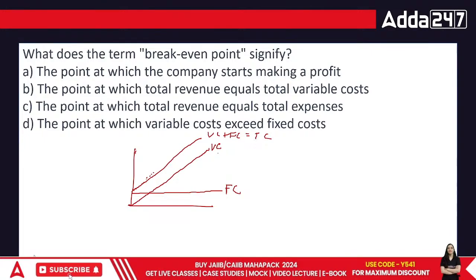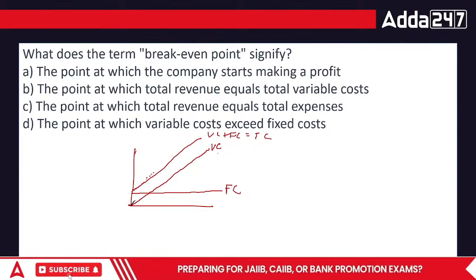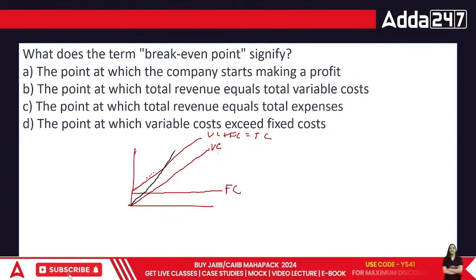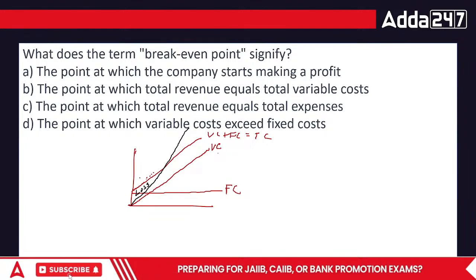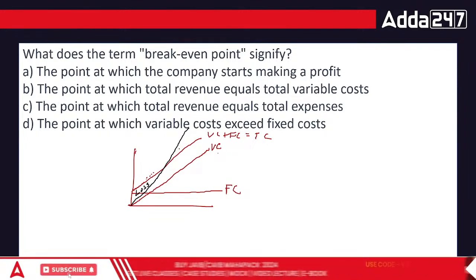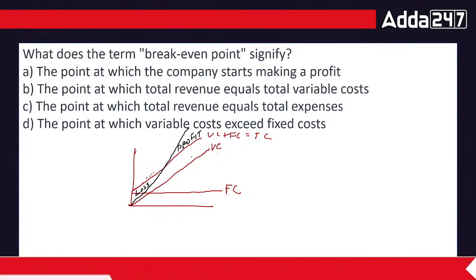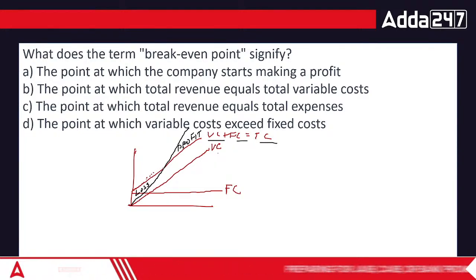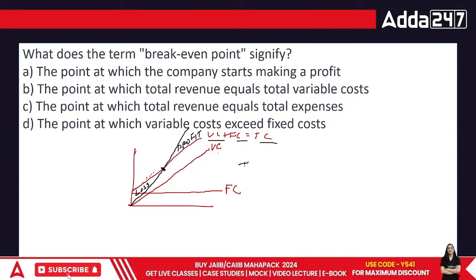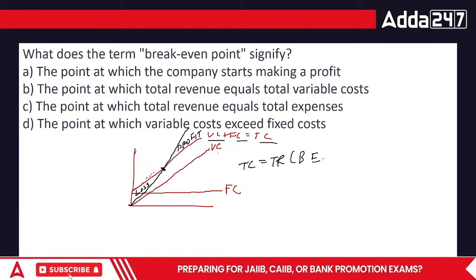And then the next thing that will happen is the revenue. I'll start earning the revenue, and the revenue will slowly and steeply increase. Every business grows ultimately. So this is a situation where your revenue is less than your cost. This is where we are facing loss, and this is where we are having a profit. Got the point? Variable cost plus fixed cost is equal to total cost. This is the point where your total cost is equal to your total revenue. This point is called break even point.